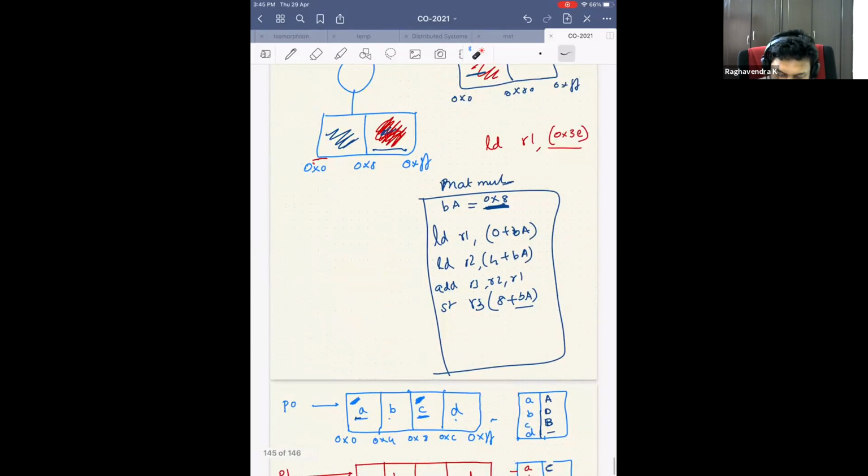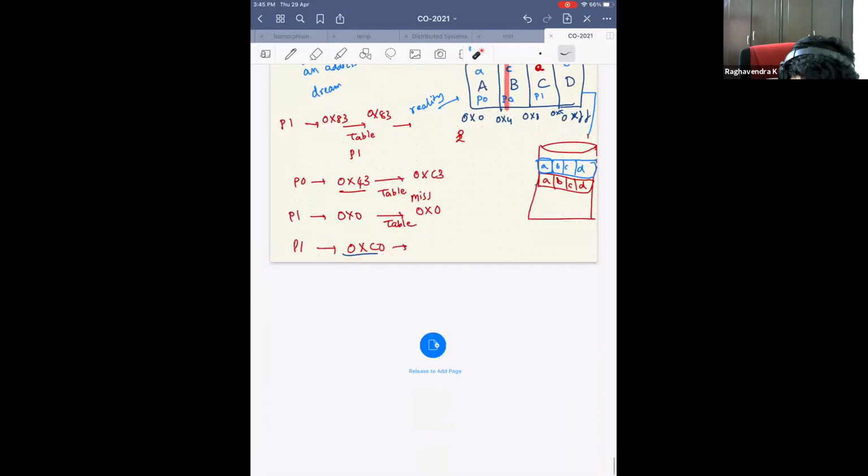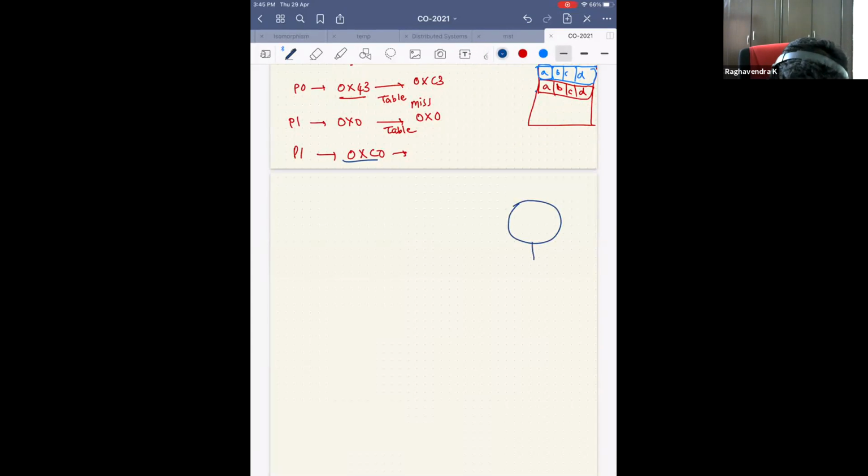Okay. So now I will ask you a question to check if you have understood this. I have a system which has 256 bytes. I follow the previous design. I say that, okay, you have 64 byte chunks, from 0x0 to 0xf. This is the physical memory. So this is the reality. I have A, B, C, D.